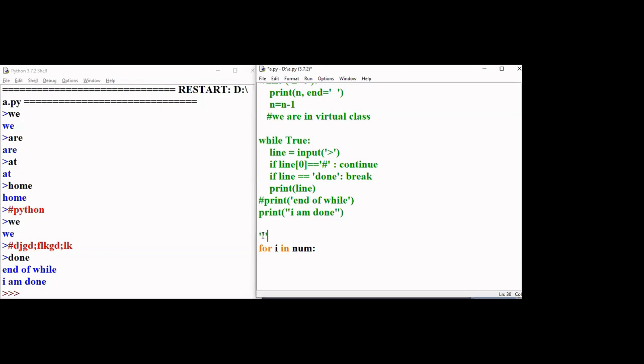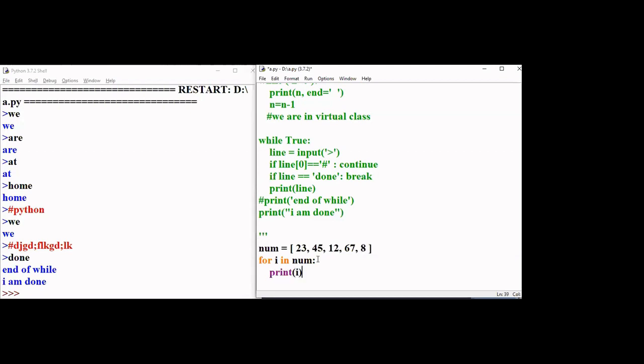I have to tell Python. Number is equal to, I'm going to put it in a square bracket, which means it is a list. As of now, you just think it is a list of numbers. I'll name it 23, 45, 11, 8. These are my numbers.